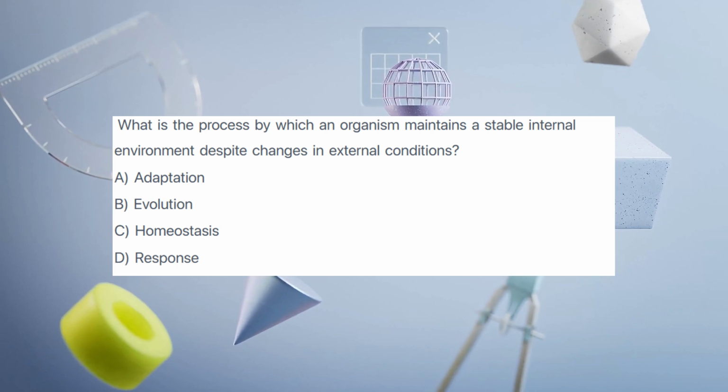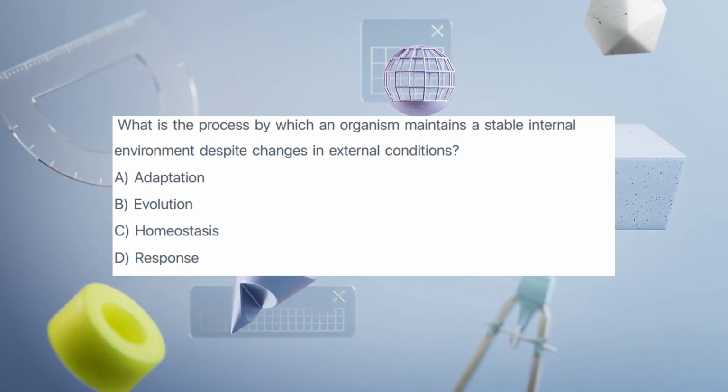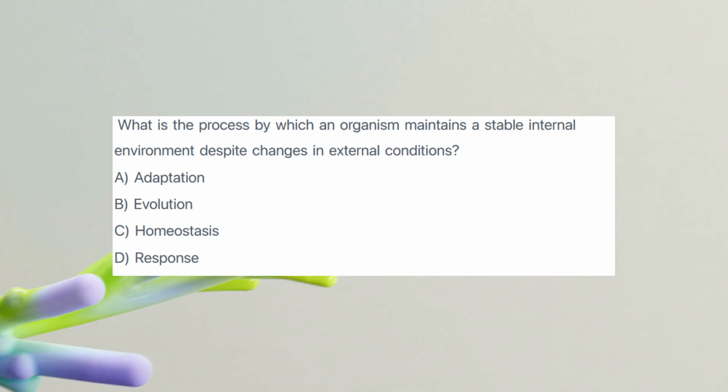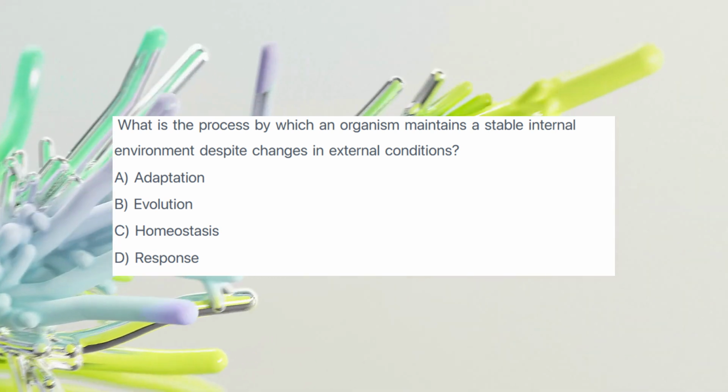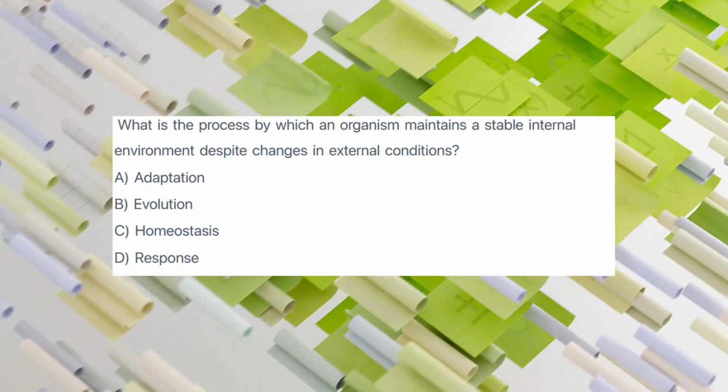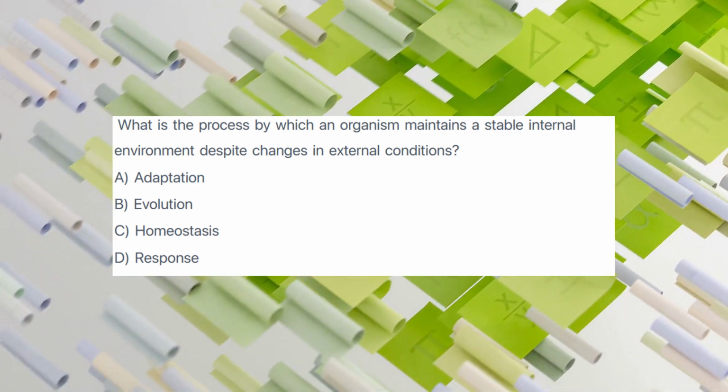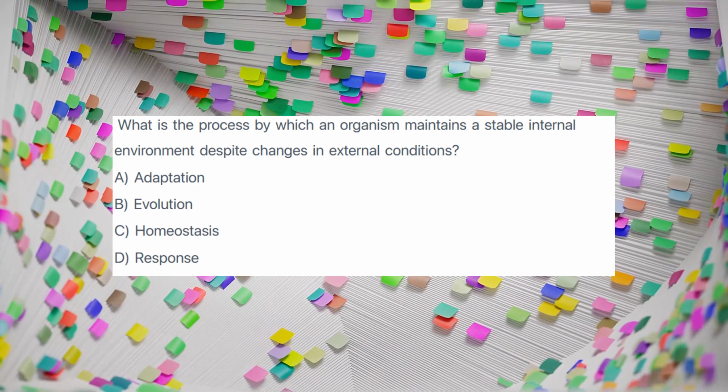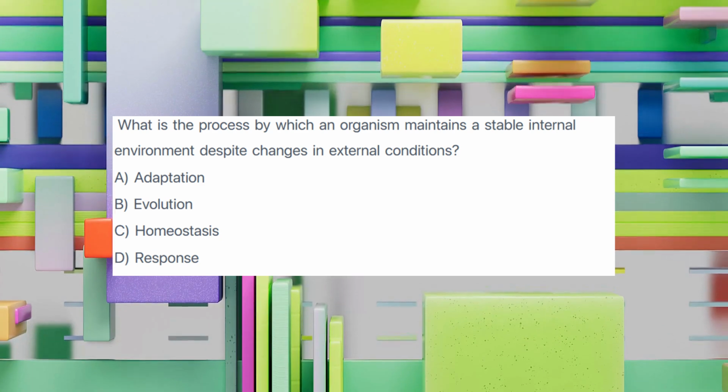What is the process by which an organism maintains a stable internal environment despite changes in external conditions? A. Adaptation. B. Evolution. C. Homeostasis. D. Response. Consider the regulatory mechanisms within living beings.